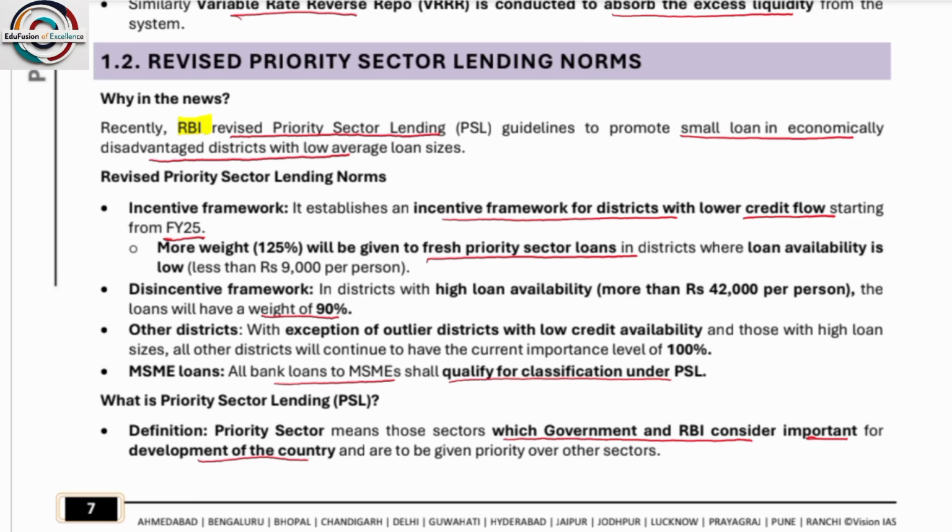So now see, for example, the prevailing commercial bank wants to take money at the rate of 10%, but our existing repo rate is 12%. So in this situation, bank will not borrow. So at that time, central bank allows the commercial bank to borrow at the rate of 10%, what is prevailing in the market. Okay, so it is a tool to inject short-term liquidity in the banking systems. Similarly, variable rate reverse repo is conducted to absorb the excess liquidity.